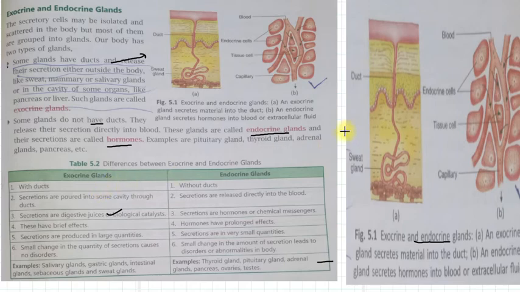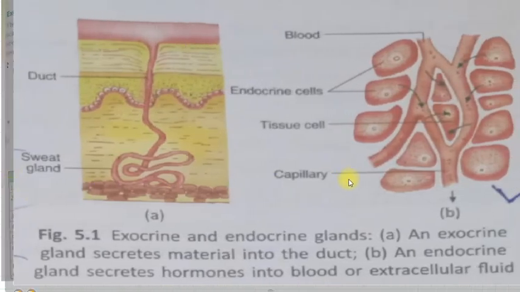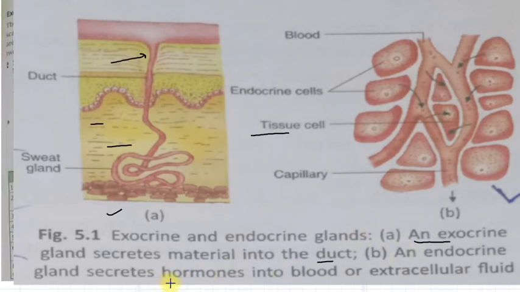So again we will see the diagram of endocrine glands. An endocrine gland secretes hormone into blood or extracellular fluid. So here these are endocrine glands. This is an endocrine gland, this is an endocrine gland, this is an endocrine gland. They are secreting hormones directly into the blood, right?